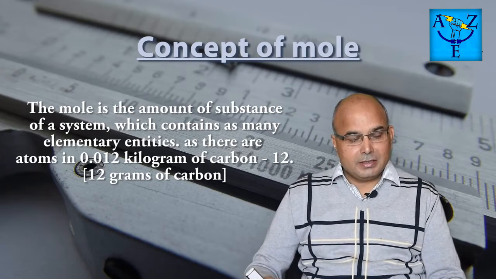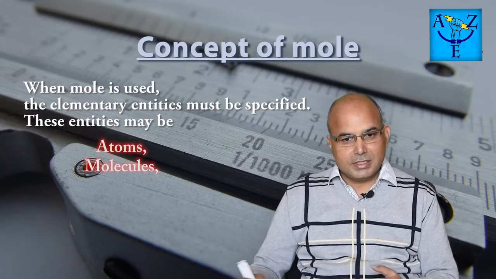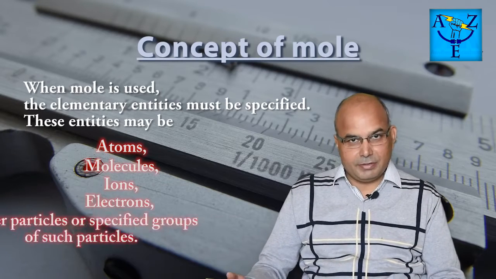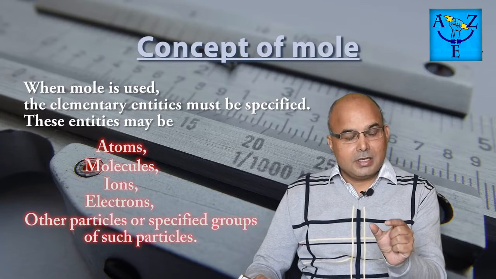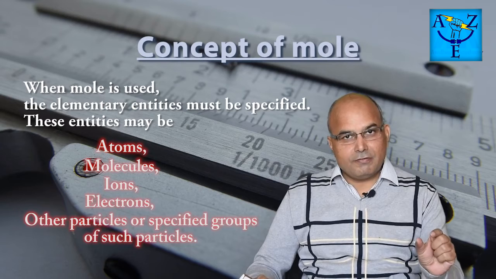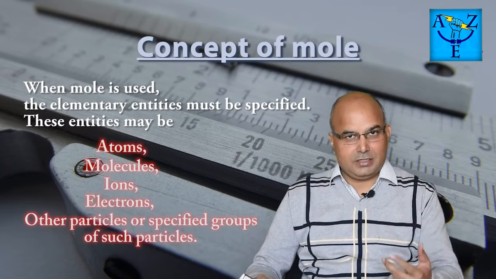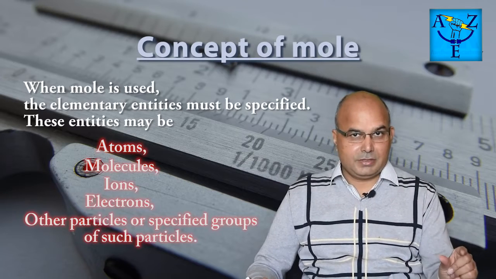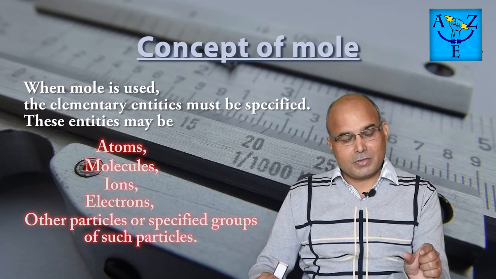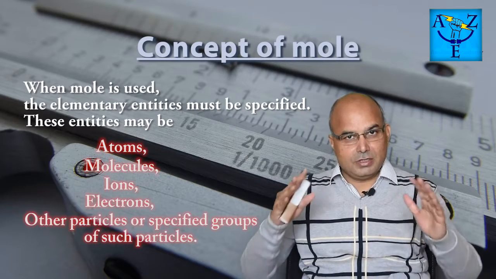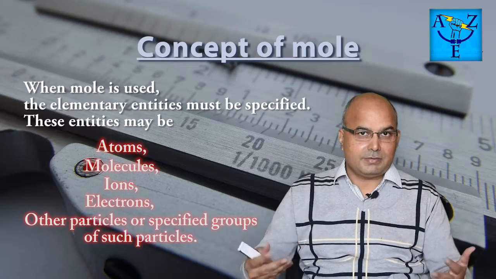So the mole can be of different measurements. For example, it can be for atoms, it can be for molecules, it can be for ions, electrons and other specific groups. So for example, in 2 grams of hydrogen, you will have 1 mole of hydrogen molecule, but you will have double of that as number of moles of atom, because each molecule will have 2 atoms. So I hope you are able to understand that moles basically means that if we take 1 gram molecule of that particular substance, then how many atoms or molecules will be there in that particular substance.